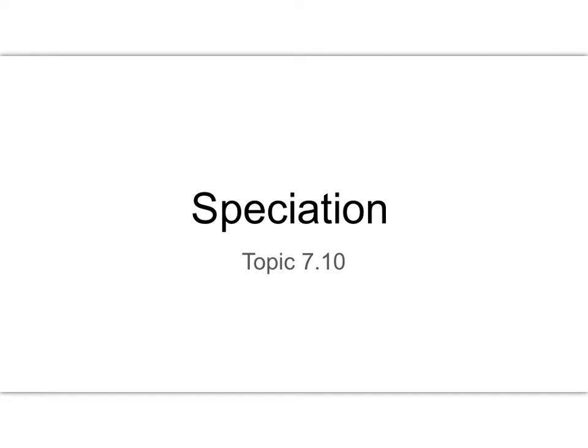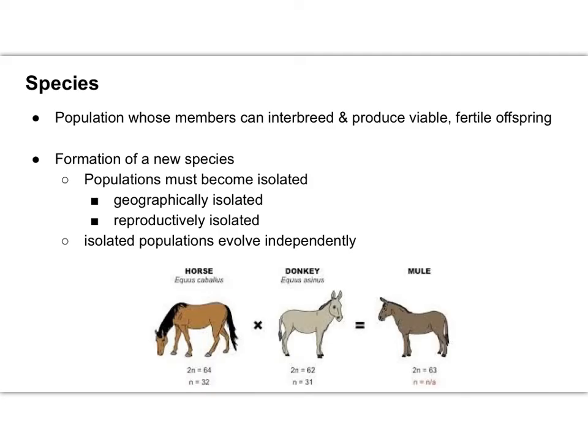So today our focus is going to be on speciation. What is the definition of a species, things that can help create new species, as well as things that help keep species separate and remain as two separate species. So let's start with what a species is.